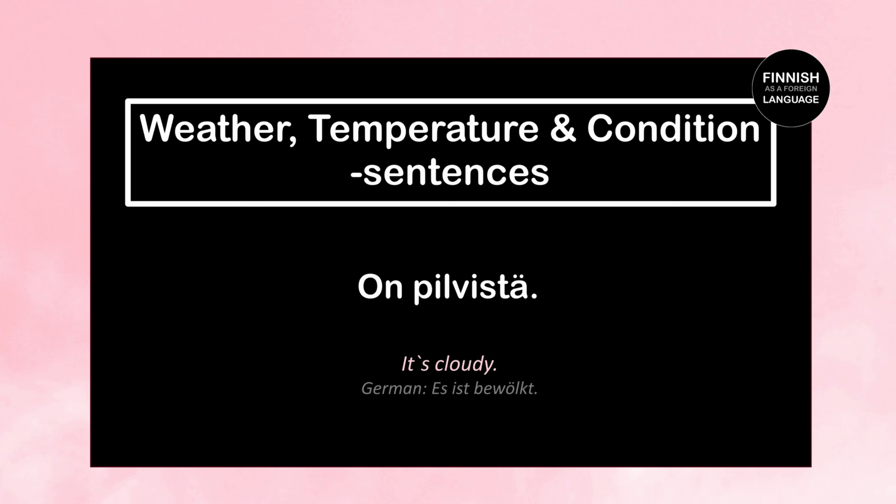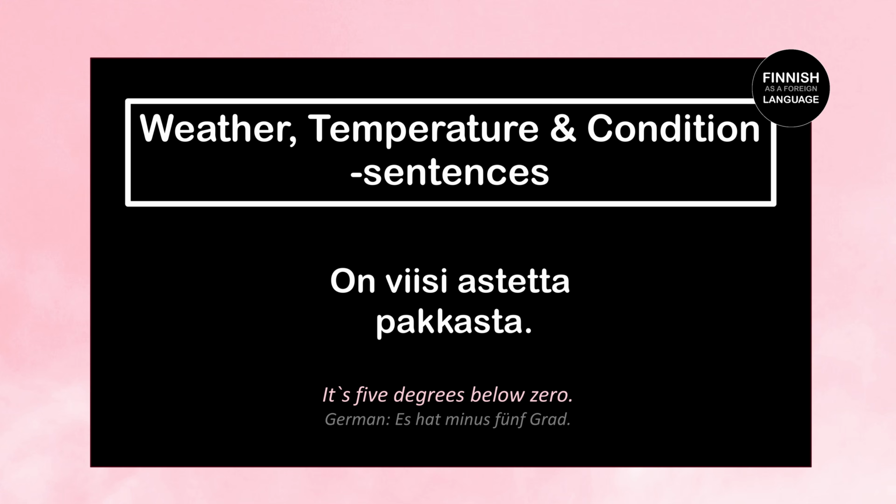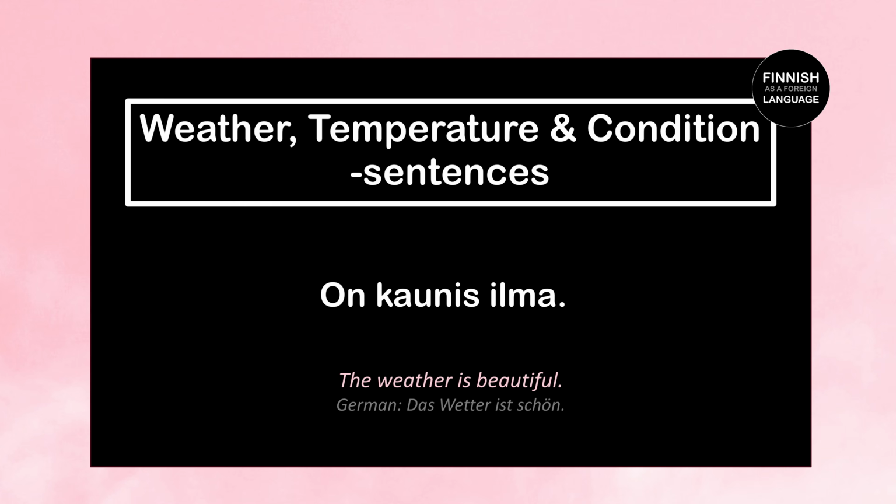On pilvistä means it's cloudy. Täällä on kaunista means it's beautiful here. Or we can also say on 5 astetta pakkasta, which means it's 5 degrees below zero. Or let's have one more example. Eilen satoi vettä means yesterday it rained. Or for example, on kaunis ilma means it's a beautiful weather.